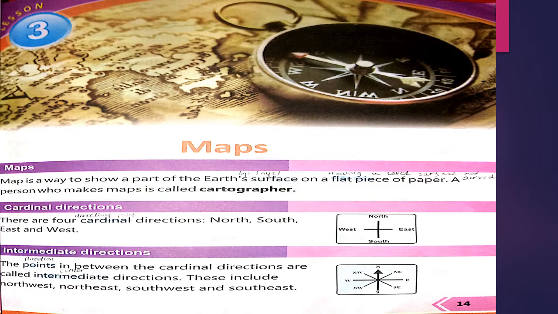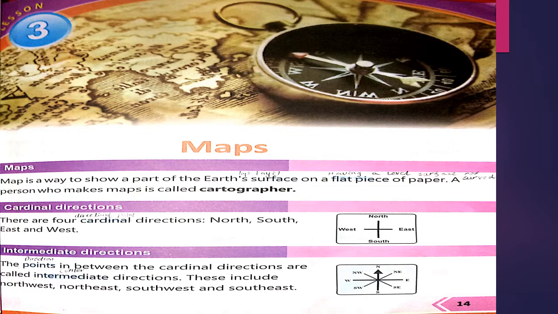The next one is cardinal directions. There are 4 cardinal directions. Cardinal means direction points: north, south, east and west. As you can see in the image, there are 4 cardinal points which show the direction.